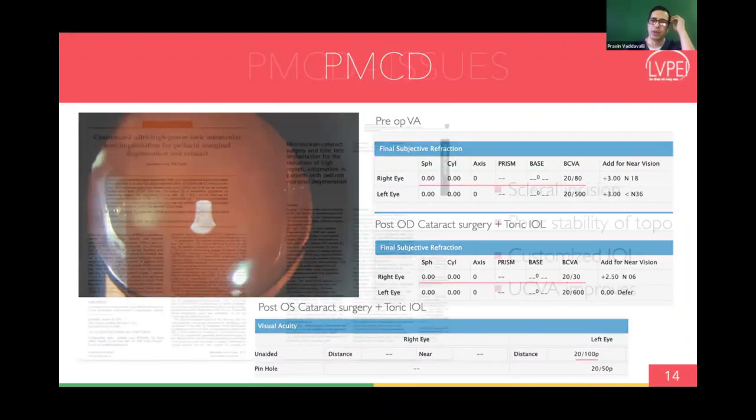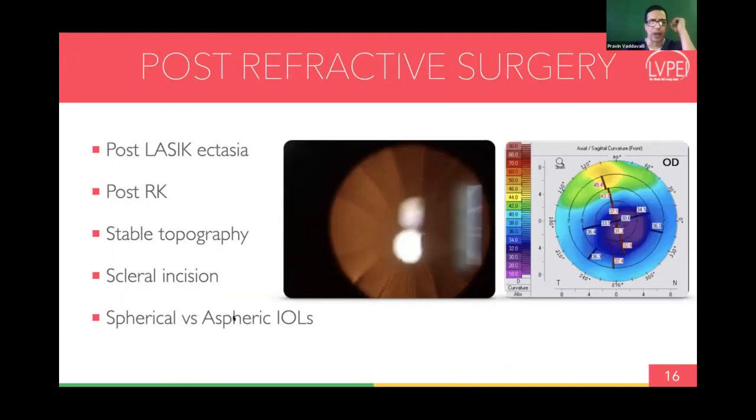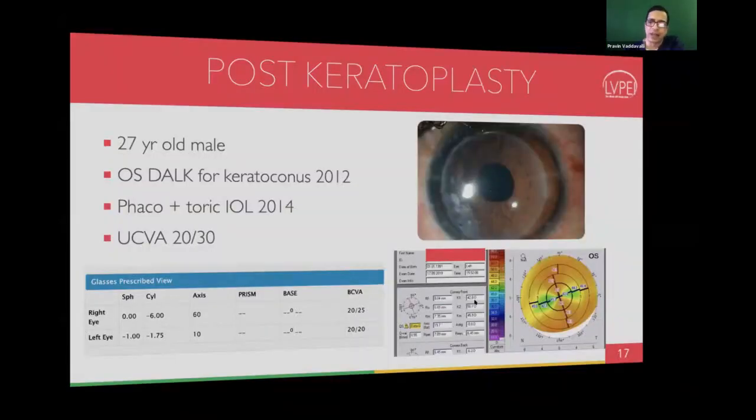Another area that you can do toric IOLs is post-refractive surgery, like in post-LASIK ectasia, post-RK. Remember always to use a scleral incision and also to try and use an aspheric lens in these cases, because you will have already a very flat cornea in these cases.